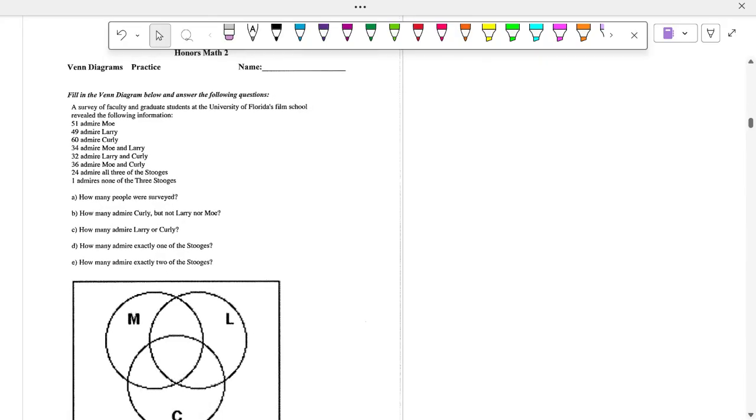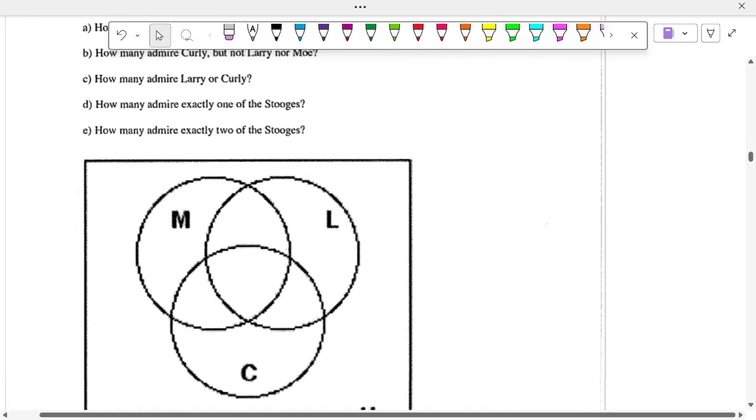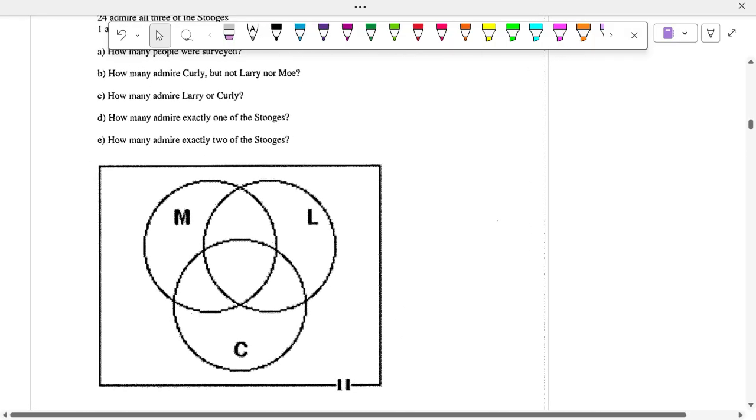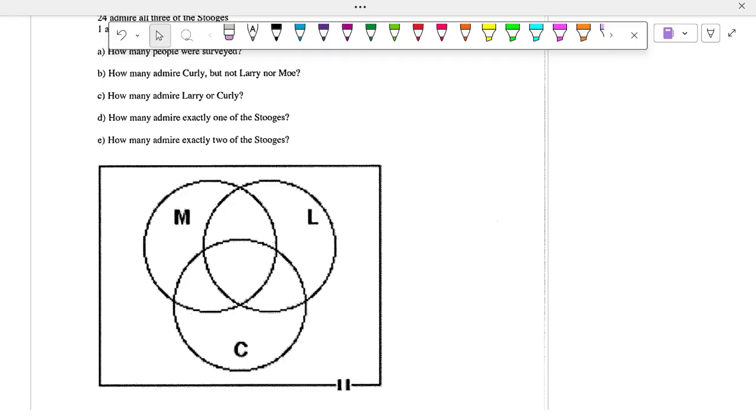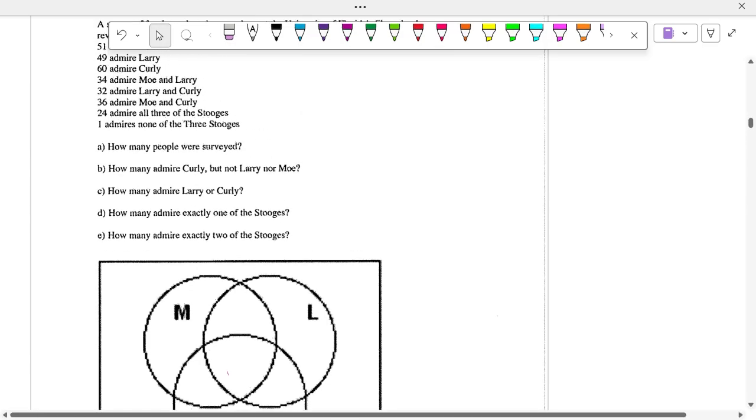If you have a 3-circle Venn diagram, how do you typically read it? Where is all 3 being liked? The dead middle, so right here. Then these intersections of 2 circles mean they like both, but not all 3. And if they're just by themselves, they only like that one. But what if they're outside the Venn diagram? Neither. But they're still in the sample space.